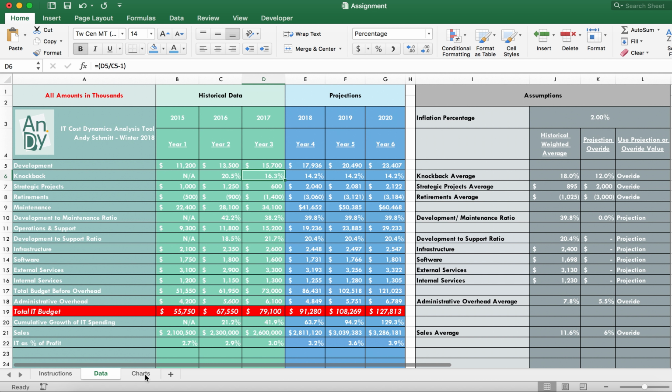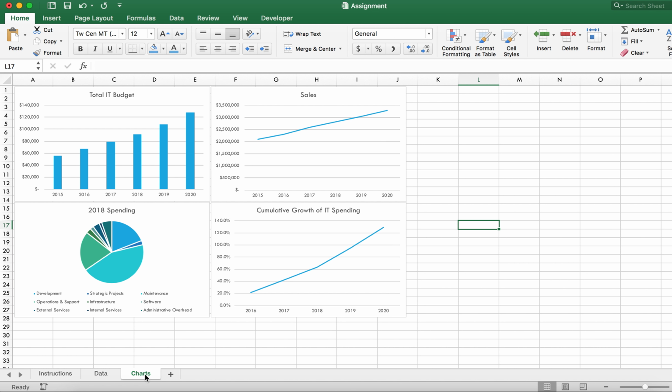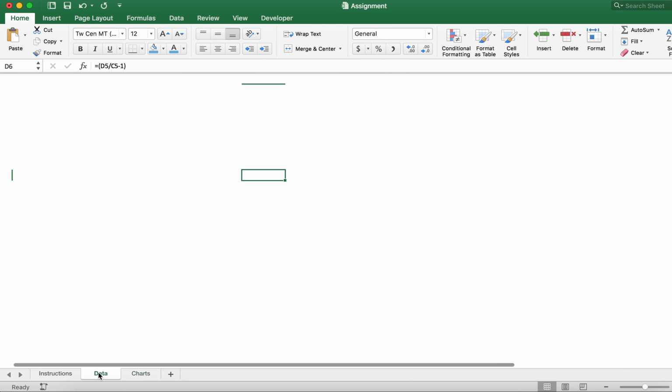We also have charts added in here. And these are live, dynamically updating, so it shows the total IT budget and where that goes, what we've got sales calculated out, the cumulative growth of IT spending, and then finally the different categories and where we're spending it. You can see development is the largest at 44%. So that's how it works.